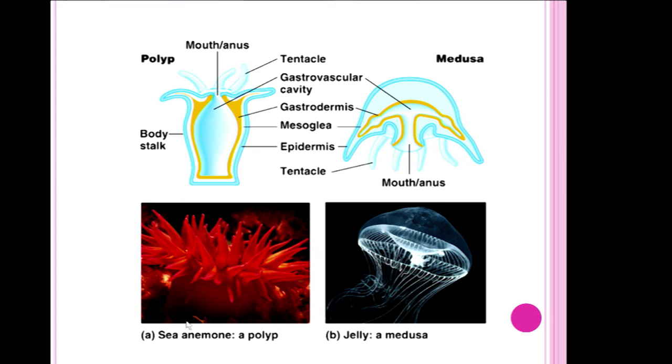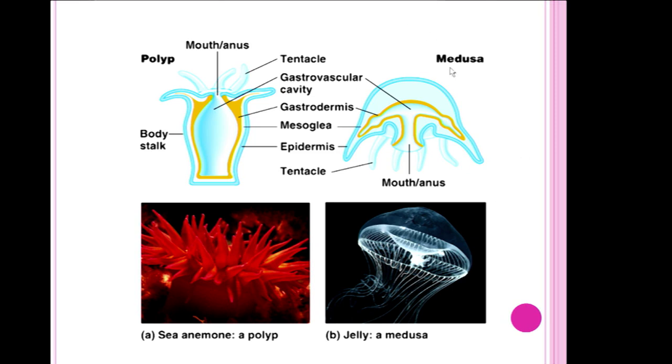Here we can see the clear structure of polyp as well as this medusa. When we see the epidermis layer, this epidermis layer along with the tentacles, these are provided with cnidocytes or nematocytes, and the inner layer is called gastrodermis. In between these two layers, a clear gelatinous layer is present, and this is a coelenteron cavity or gastrovascular cavity. This is polyp stage and it is sessile and attached to the substratum. It can't move from one place to another place.